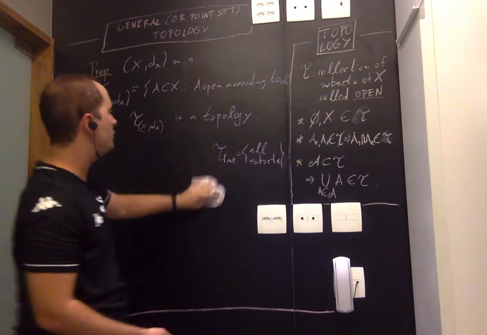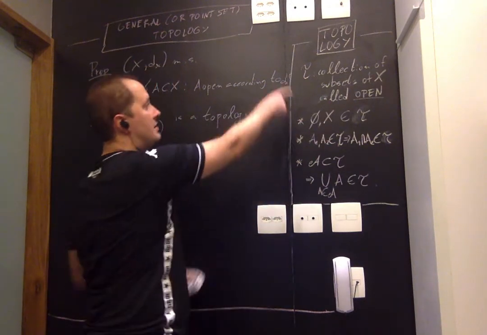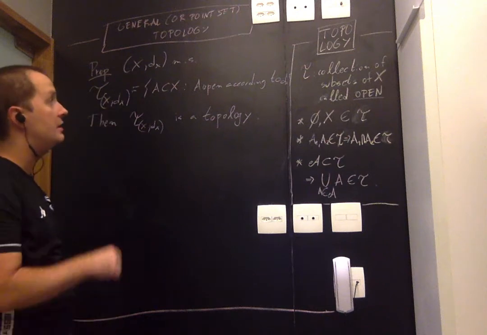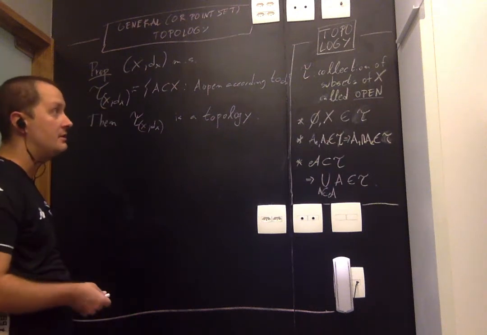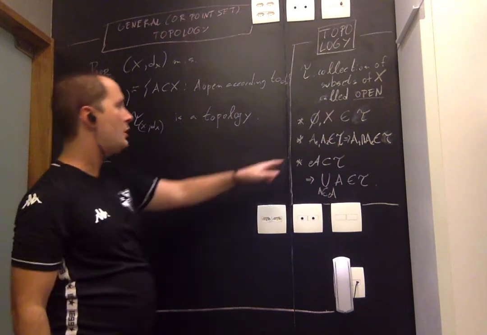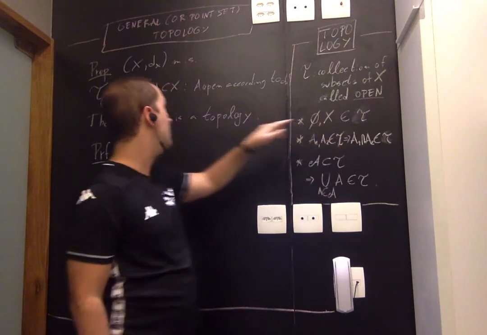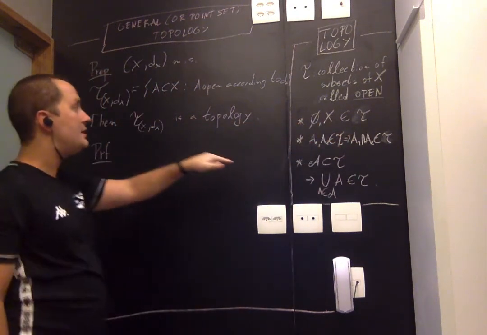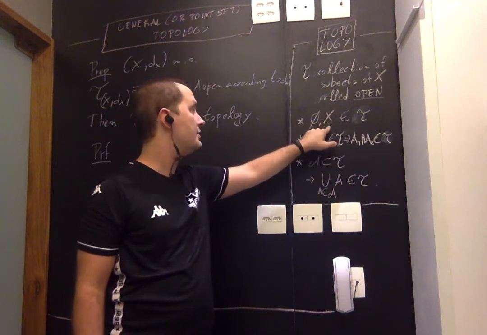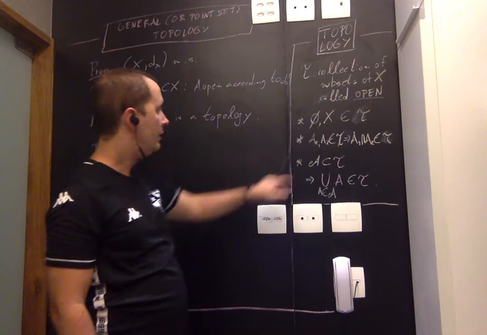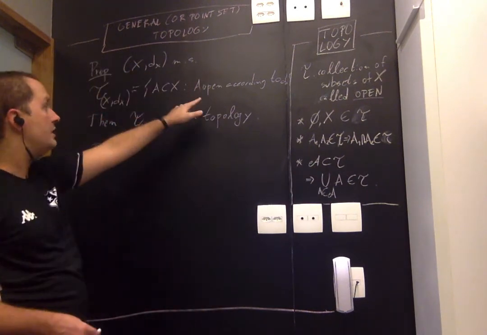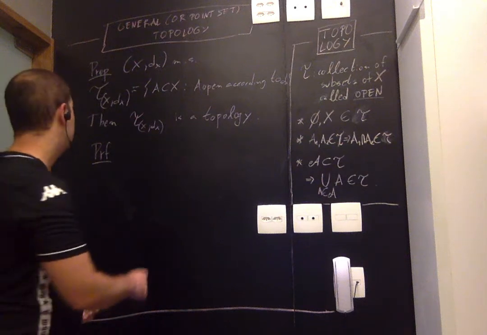Okay, so in order to prove that something is a topology, we have to prove that it satisfies these properties, right? So clearly this tau_X^d, this τ(X, d_X), is a family of subsets of X. This first property is obvious and we checked it in the last class, right? So we know that the empty set is open according to the definition that we saw the previous time. X is also open. Next step is to prove that given two open sets according to this definition, their intersection is also open.